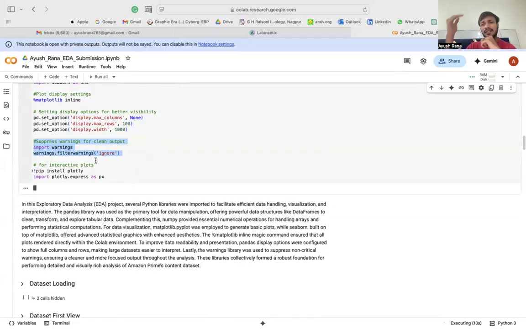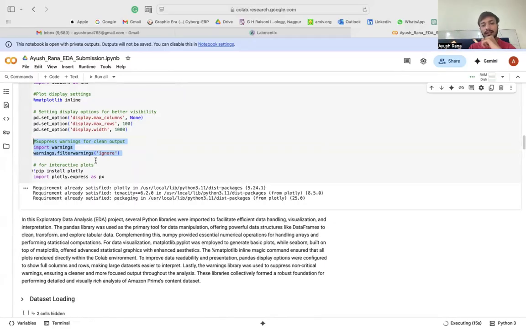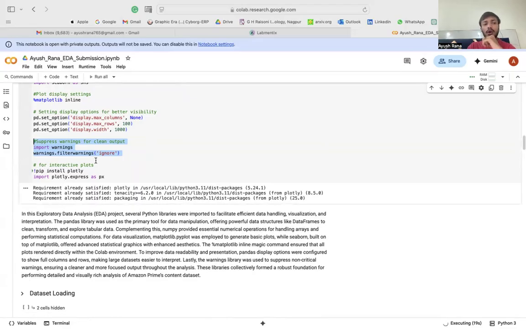I have seen that when you perform a data analysis, at the time of the process you will get a lot of warning signs, which is quite okay, but you want to ignore them because you know that they are not very relevant to your part, so you just ignore them. So for that, you make your code accordingly.